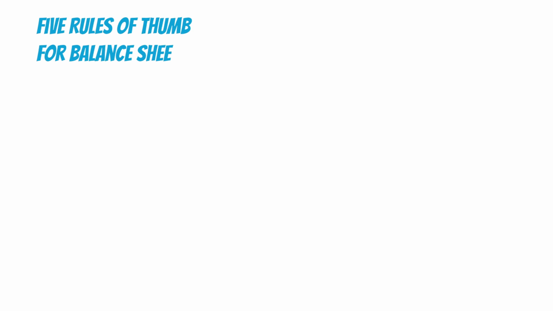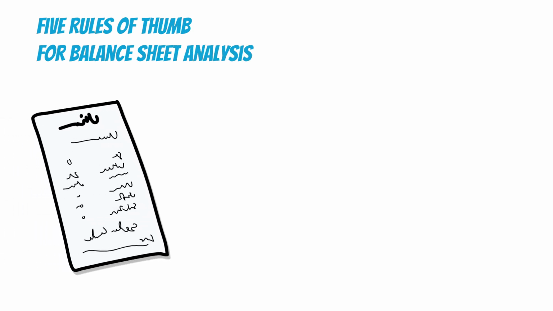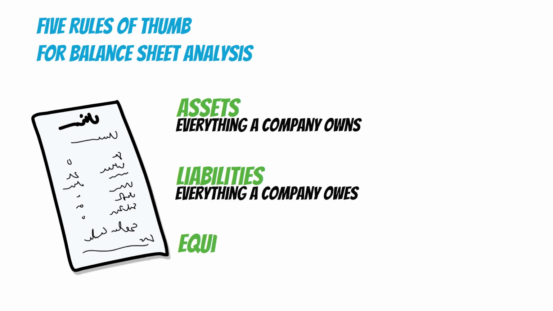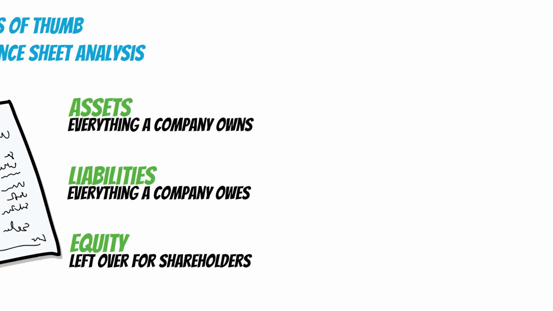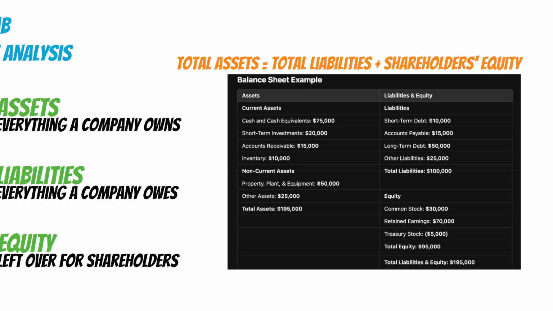Before diving into the rules, you need to understand the balance sheet. A balance sheet is one of the 3 main financial statements of a business. It's like a snapshot of everything a company owns, owes, and what's left over for shareholders. The equation that keeps it all in balance is total assets equals total liabilities plus shareholders' equity.